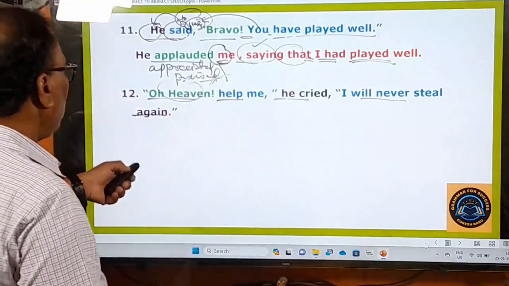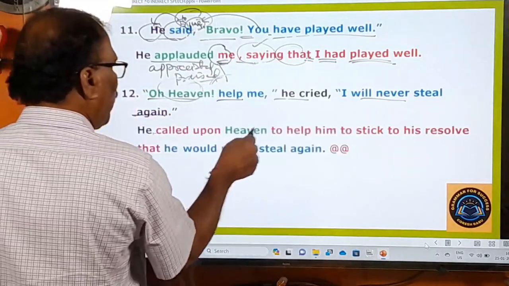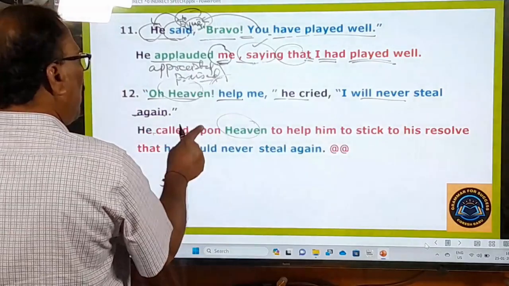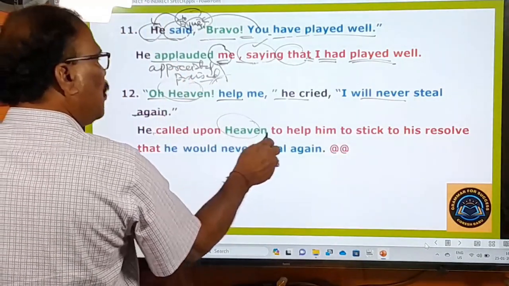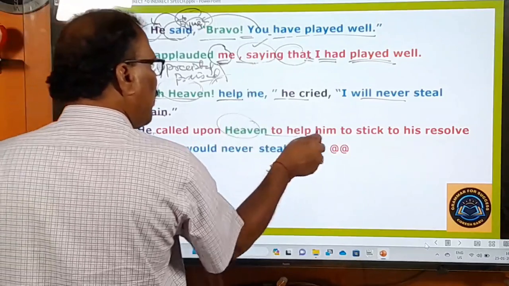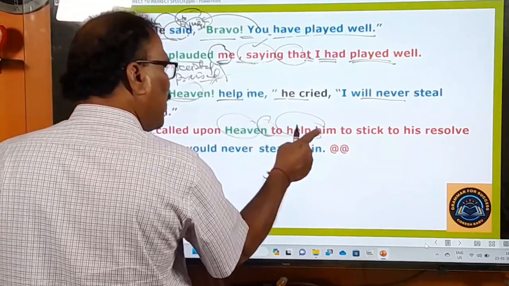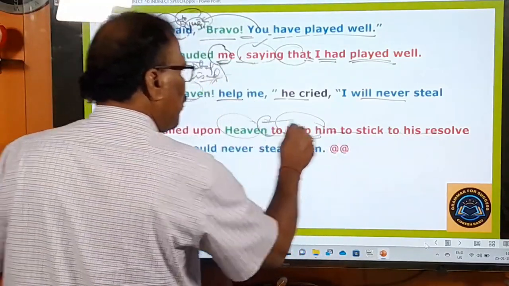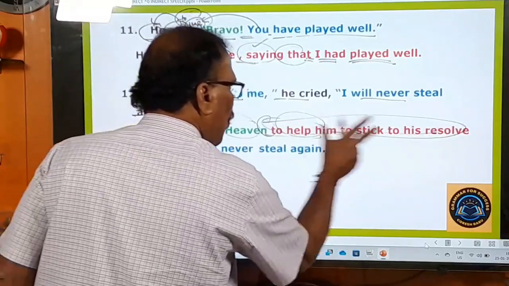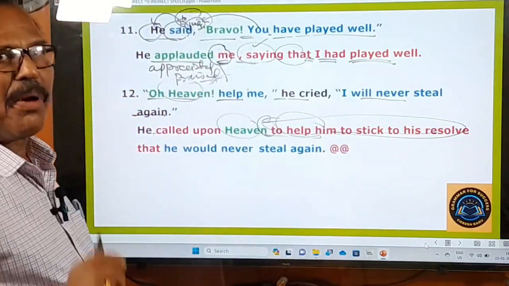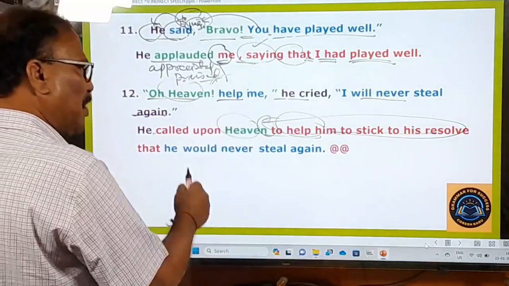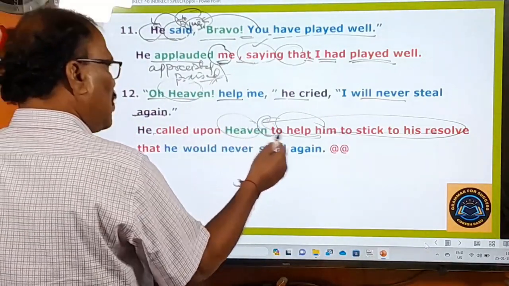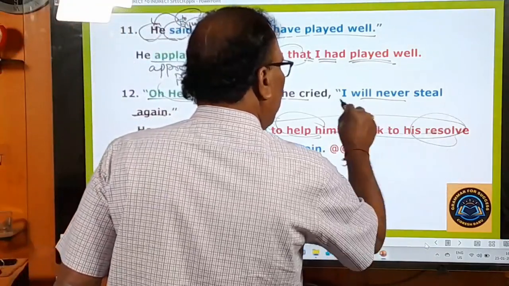So how to change it? Let us see that. He called upon heaven. Called upon means he invoked heaven, and he called upon heaven to help him. Help me is turned into help him. We are using "to help him to stick to his resolve." These words are used from our pocket only. Okay, new words, they are newly used there: to help him to stick to his resolve. What is the resolve? Resolve means decision. I will never steal again.